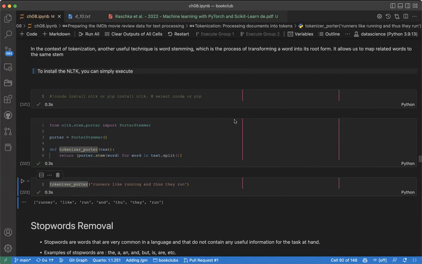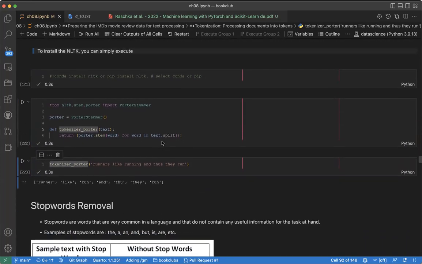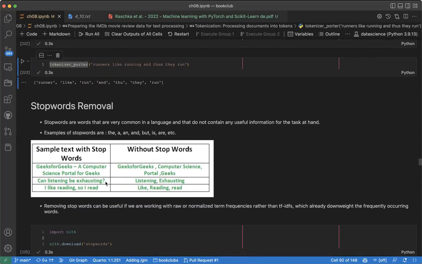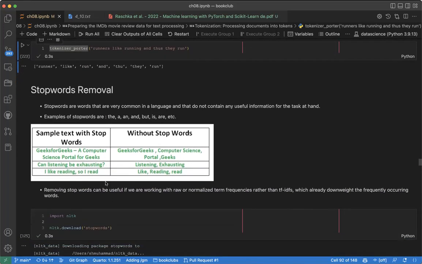So this allows us to change this. Don't forget, we are still preparing our text. You can see here, all these run and run are the same. Any question before we move on?